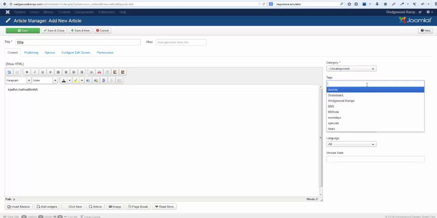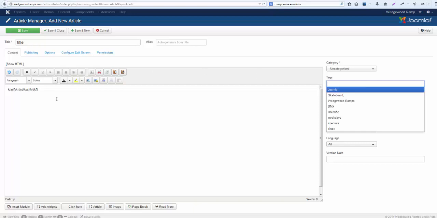Tags. These are keywords that will help describe the article. It also helps with your search engine optimization, which is helping the search engines find your content. I will get to teaching you how to add tags. It's not most important, but it will help the search engines find you a little bit better.